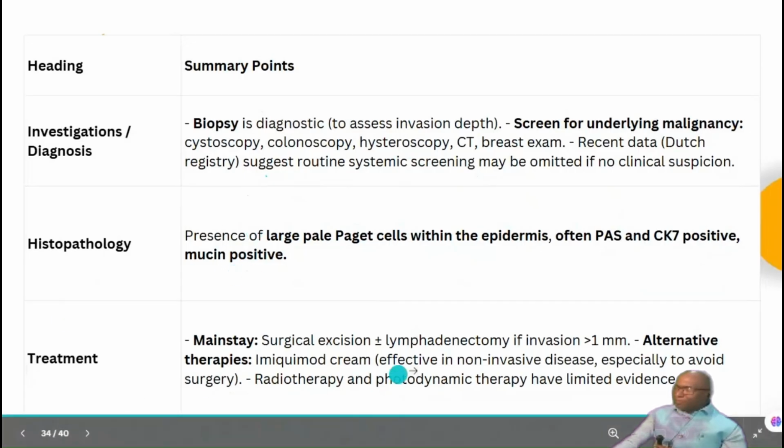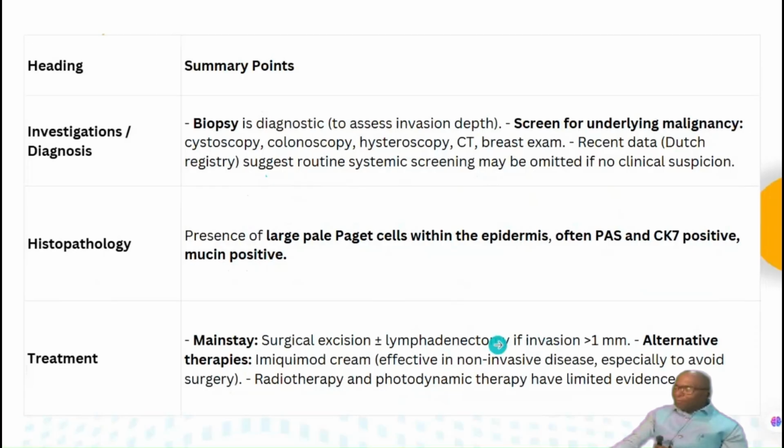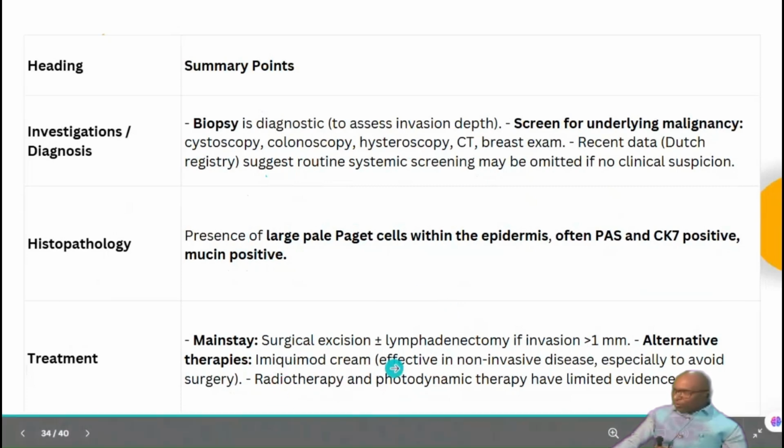So treatment is obviously surgical excision plus lymphadenectomy if the invasion is more than 1 millimeter. Alternative therapies include imiquimod, a cream effective in non-invasive disease, especially to avoid surgery. Radiotherapy and photodynamic therapy have limited evidence.